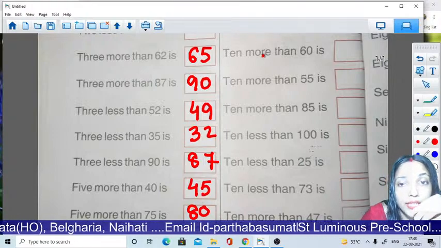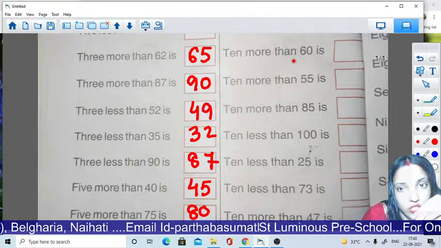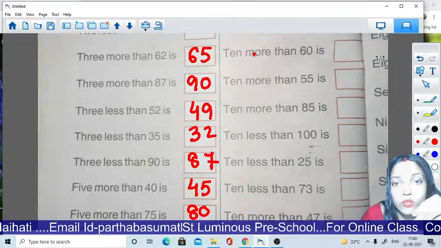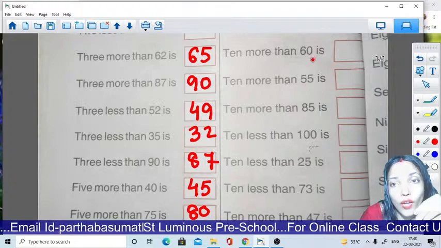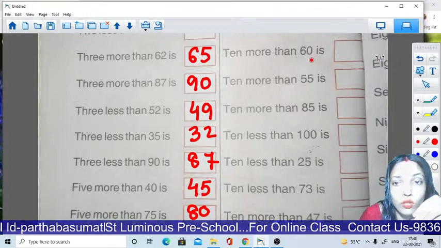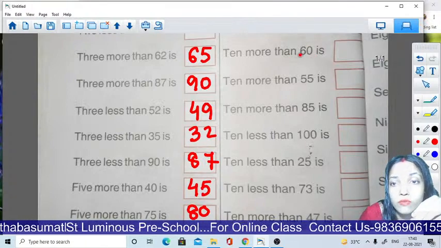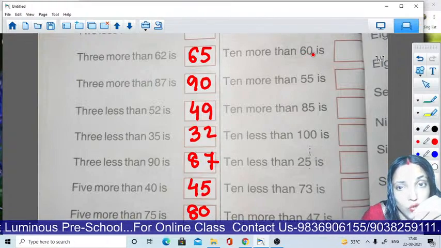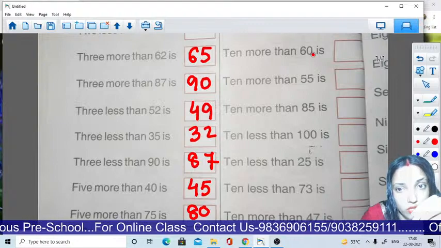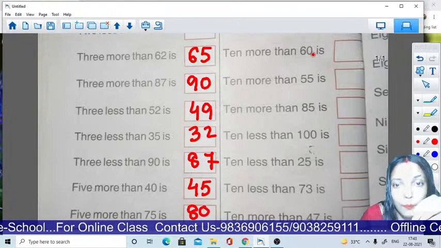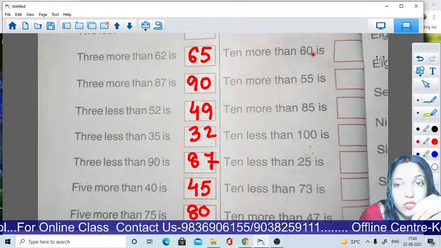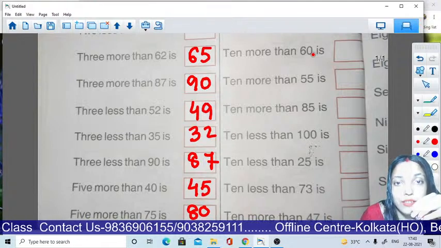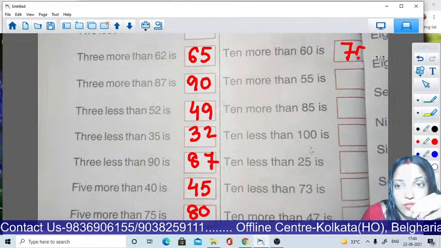Okay. 10 more than 60. What will be the answer? Do you know? If you know it, you have to count. Okay. 60, then 61, 62, 63, 64, 65, 66, 67, 68, 69, then 70.